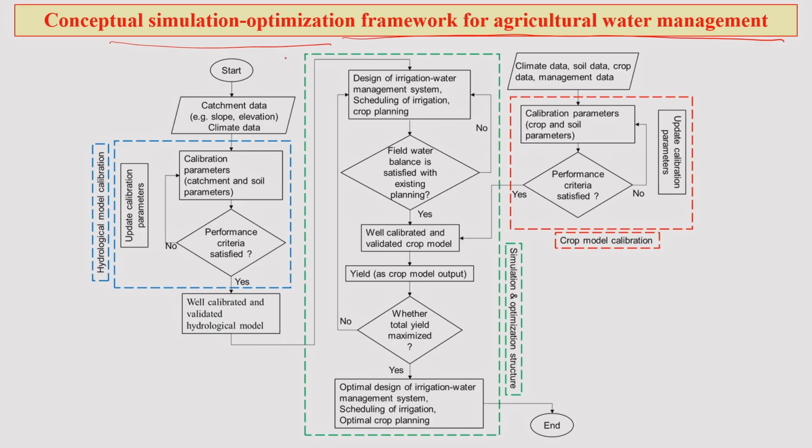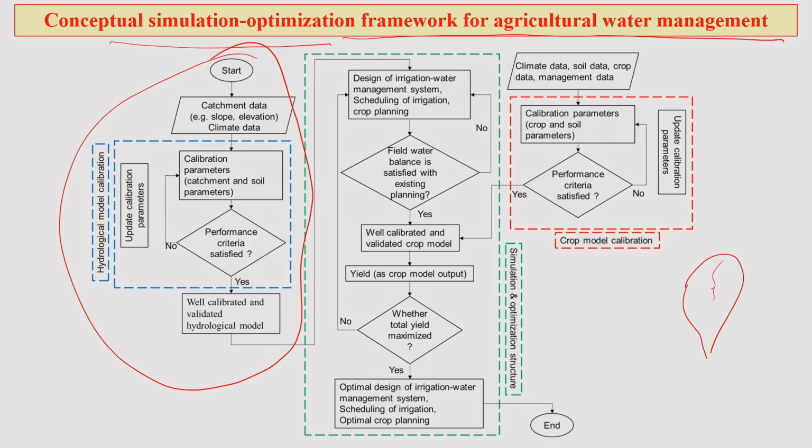management. So, here on the left hand side, as you see, this is a typical modeling system. You actually start a hydrological model with catchment data from a watershed. Suppose this is your watershed, okay, right. So, from the catchment data you get slope, elevation, climatic, and various kinds of data. That is your input parameters in a model, and in that model then you go for calibrating it, calibrating with what? Catchment data, soil parameters.